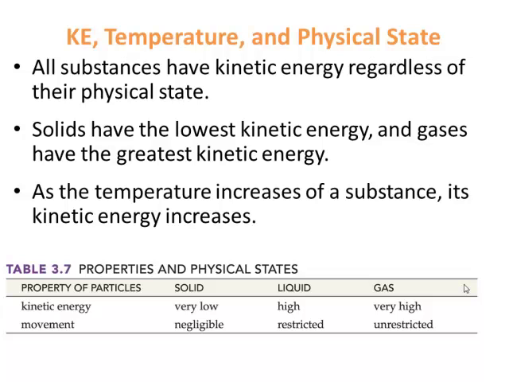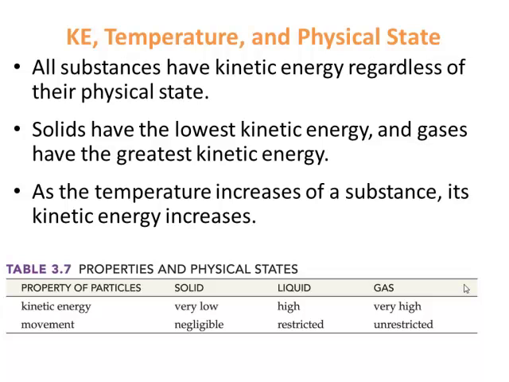One of the things is that all substances have energy of motion, regardless of their state. Even solids have a type of kinetic energy called vibrational, where they're vibrating back and forth a little bit. They have to have some kind of motion. Solids have the lowest kinetic energy, and gases have the greatest kinetic energy. If you go back to lecture number 2, where I was talking about the property of gases and the skunk, gases have a lot of kinetic energy so that the molecules move far away and you can smell them over great areas.